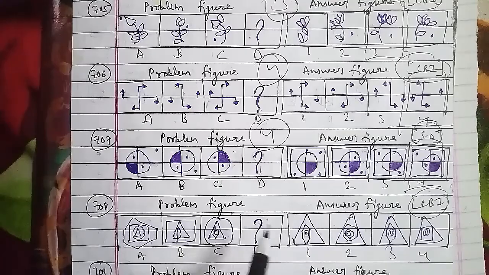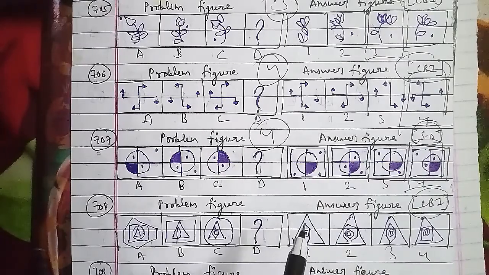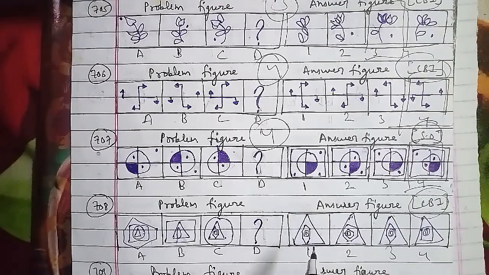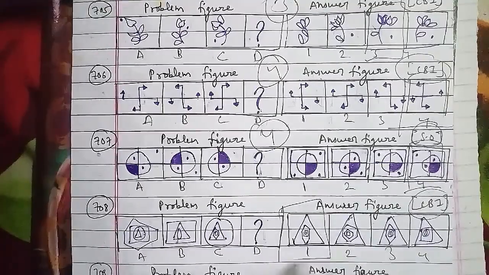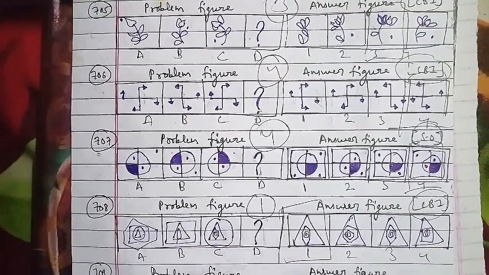In figure B we have rectangle, C and triangle and circle. Figure C is missing. In figure D we have circle, equals, C and rectangle. In the answer figures, figure 1 is rectangle, circle, equal and C. This is the second figure, third figure, fourth figure and fifth figure respectively.